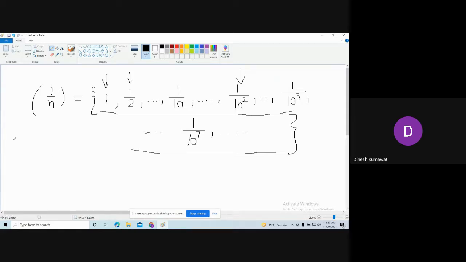See, our aim is to pick a number n naught. I am saying there exists n naught. There exists means that in this sequence we will find at least one number, that is n naught, such that if I consider the sequence after that number, then that sequence is converging very fast towards the number a, where a is nothing but the limit of this sequence. Now what is the limit of this sequence 1 by n?